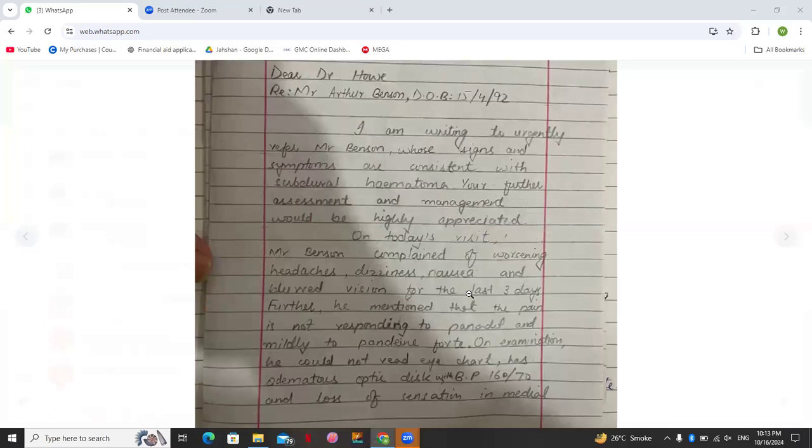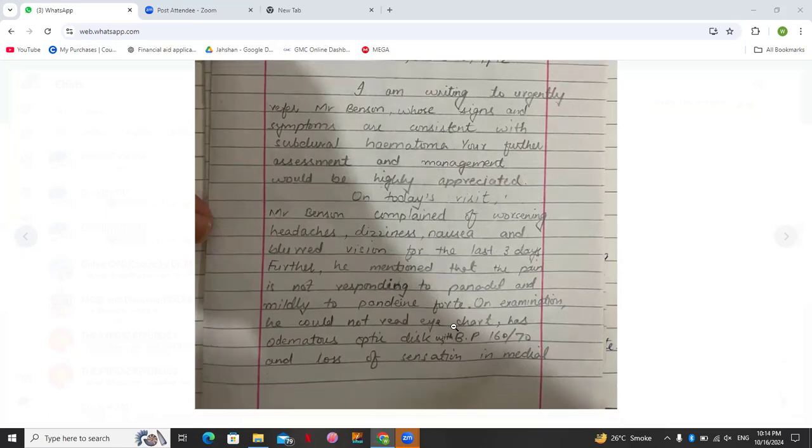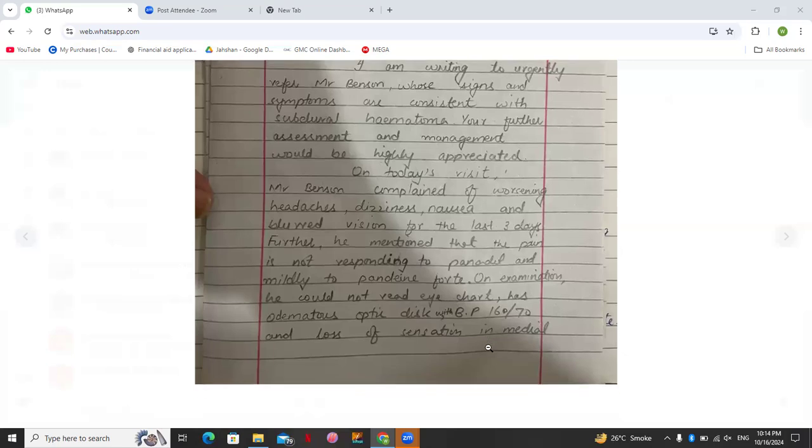Visit: Mr. Benson complained of worsening headaches, dizziness, nausea, and blurred vision for the last 3 days. Further, he mentioned that the pain is not responding to Panadol and likely to Panadine Forte. On examination, he could not read eye chart, has edematous optic disc with BP 160 by 70 and loss of sensation.